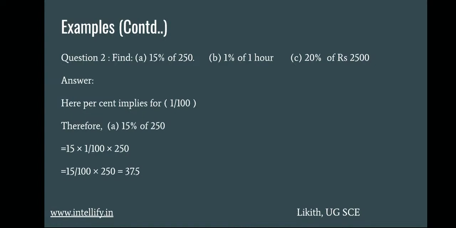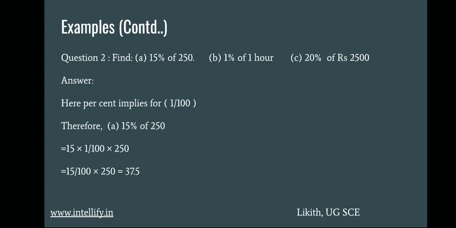The second question is a little similar to the first question. You have to find 15% of 250. So 15% can be written as 15 divided by 100. So 15 divided by 100 into 250 is nothing but 37.5.